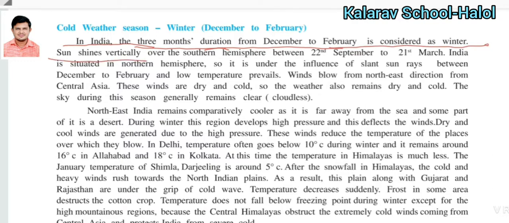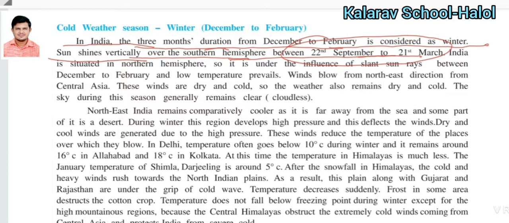The sun shines vertically on the southern hemisphere between 22nd September and 21st March. You have to remember this date, between which dates the sun shines vertically over the southern hemisphere.